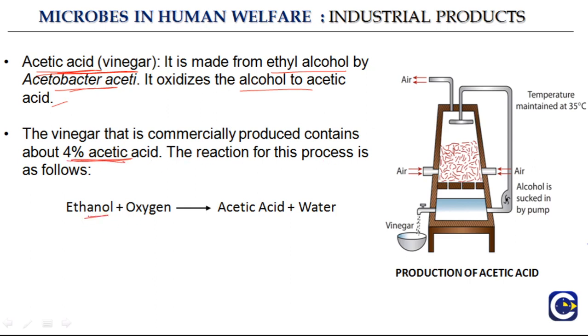So what happens is there is ethanol. Previously, we saw how ethanol was formed, but now we see how acid is formed. So ethanol plus oxygen result in the formation of acetic acid and water, and what is used in this case is Acetobacter aceti. And here if you look, it is a certain kind of setup that is used for the production of vinegar or for acetic acid.